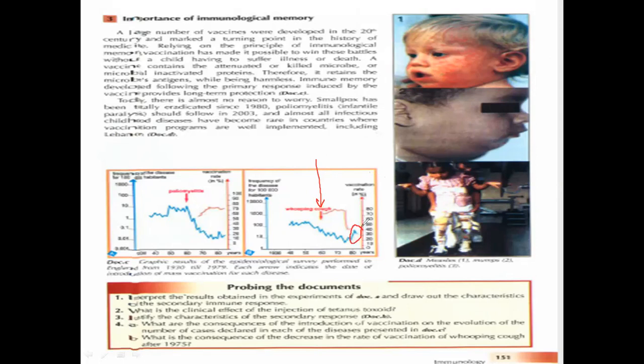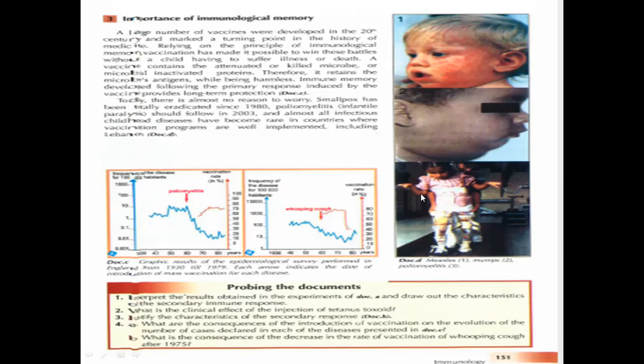Why? Because we have an increase again, maybe there is a problem in the vaccination schedules or vaccination program for this disease. So some problems with vaccination, they decrease the rate of the vaccination, and this will lead to a little bit of an increase in the frequency of the disease. So here you have to know that vaccination has an important role in decreasing the effect of the disease.